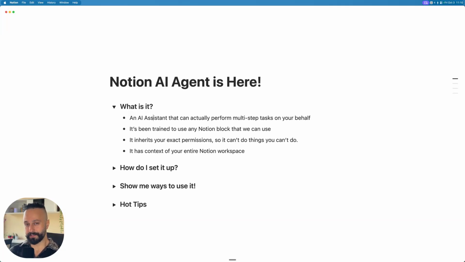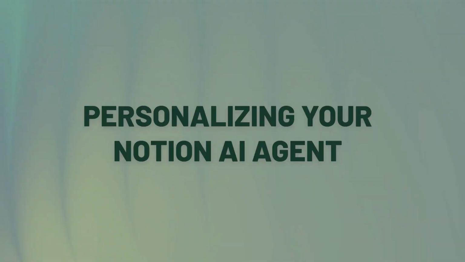So like I said, it's going to inherit those permissions. It can't do things that you cannot do. And it has the context of your entire Notion workspace like before, but now it can do things. This is the real powerful shift that will take a little bit of time to understand, and it opens up so many possibilities, but I'm going to show you a few ways that we can start to leverage it in the workspace. But before we get there, let's look at how we set it up.